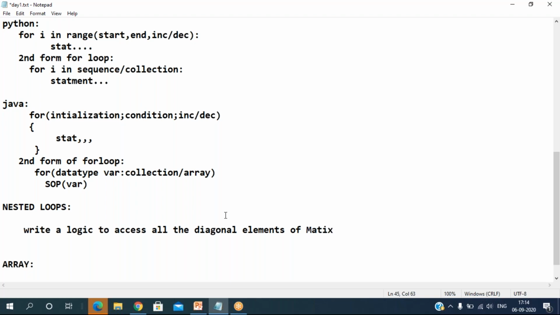Can anyone give the logic for this? Simple one, right? Just accessing all the diagonal elements of the matrix.